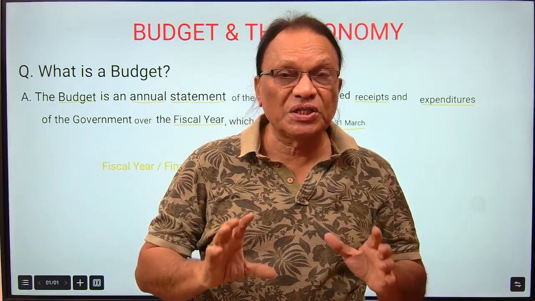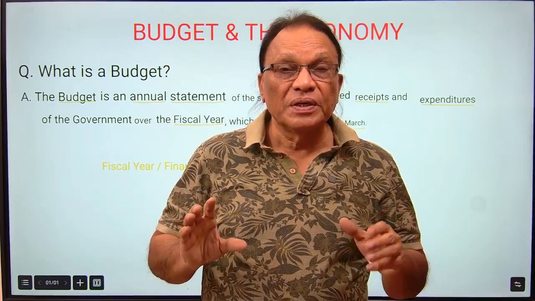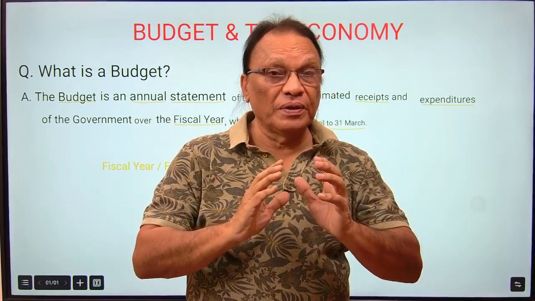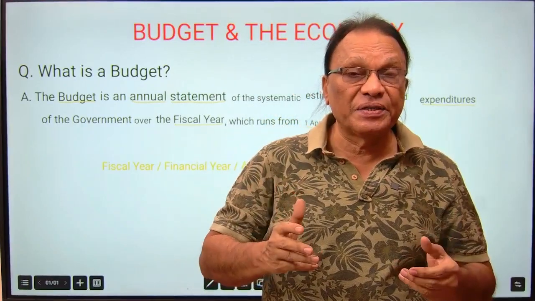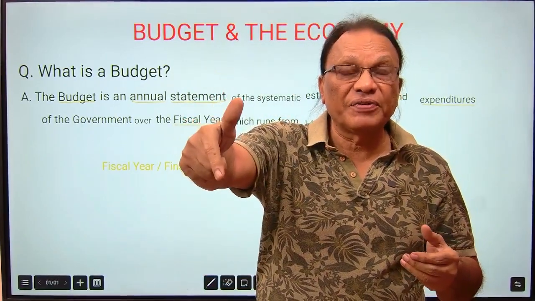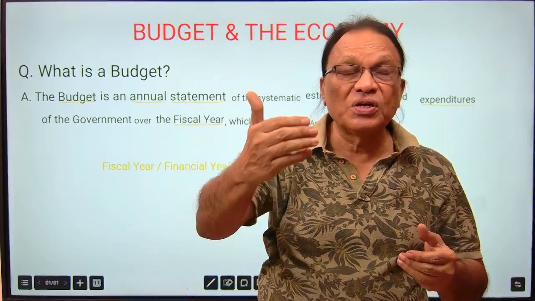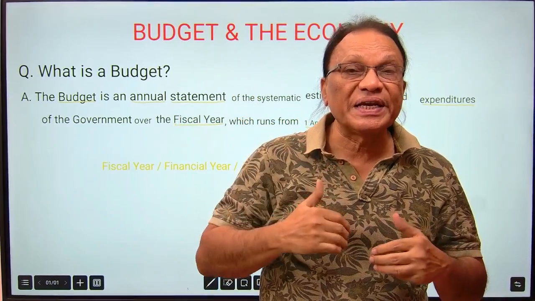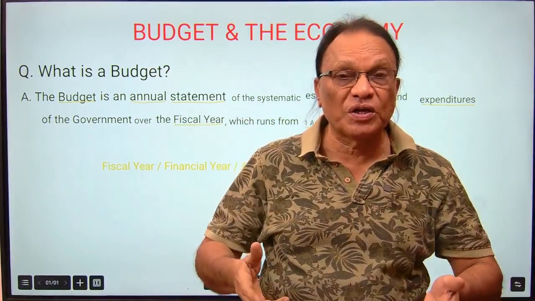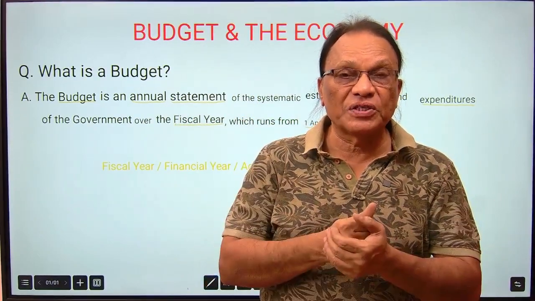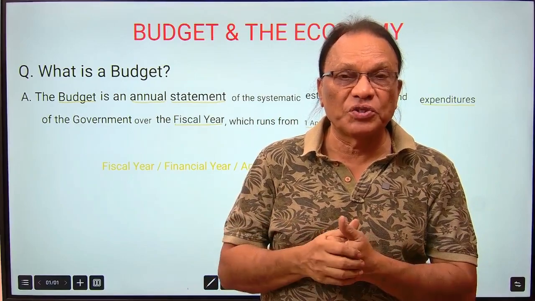This is a systematic statement showing the estimated receipts and expenditure, for the coming financial year, of the government during a fiscal year running from 1st April to 31st March.